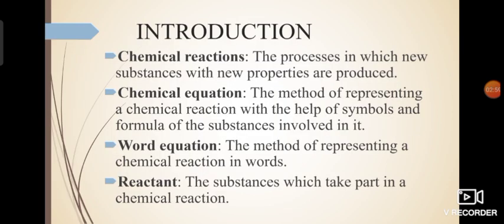Now coming to the definition of this term, chemical reactions. Like I already said, this is the process in which new substances with new properties are produced. Now one more term is chemical equation. A chemical equation is very closely related to a chemical reaction. It is actually a method of representing a chemical reaction or a chemical change with the help of symbols and formulas of the substances which are taking part in the reaction.